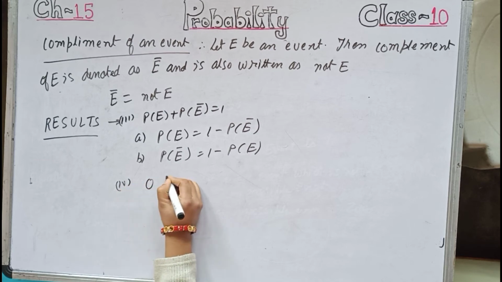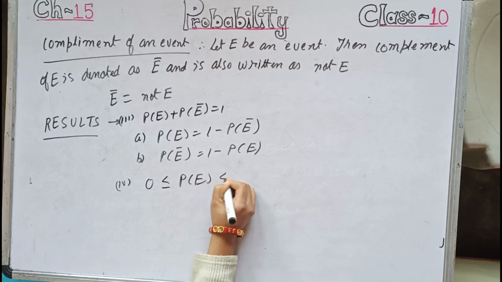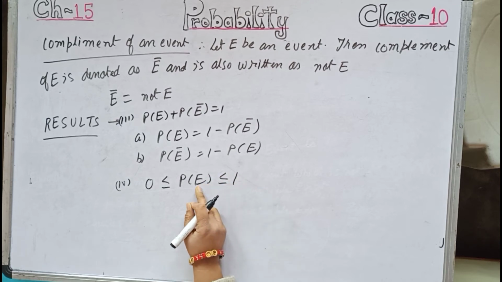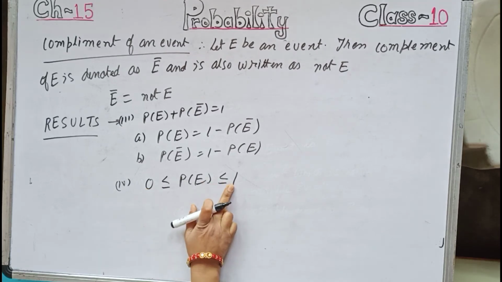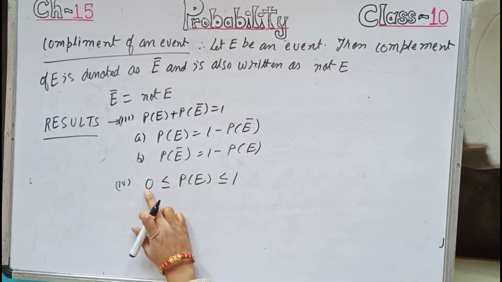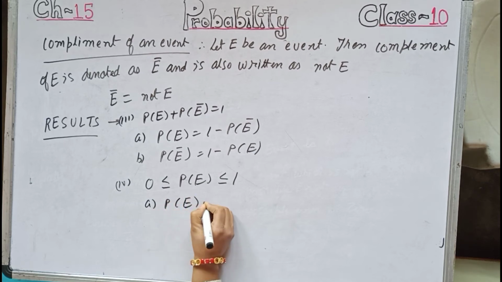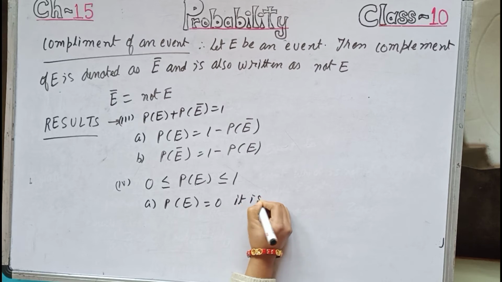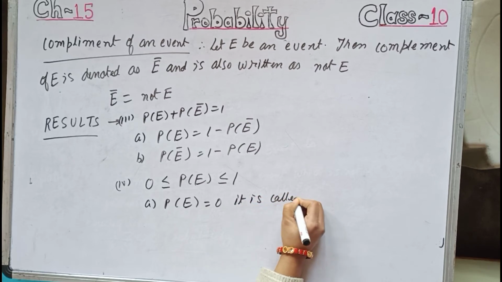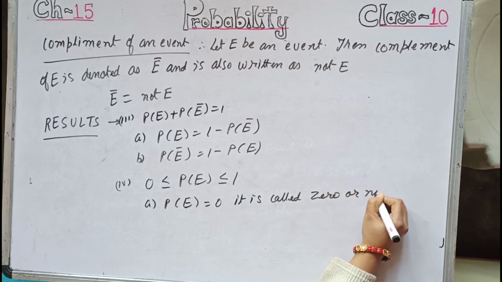Okay. Now number 4, we can write that 0 is less than equals to PE, which is less than equals to 1. That is probability of an event always lies between 0 and 1, where 0 and 1 is included. If PE equals to 0, it is called 0 or null probability.